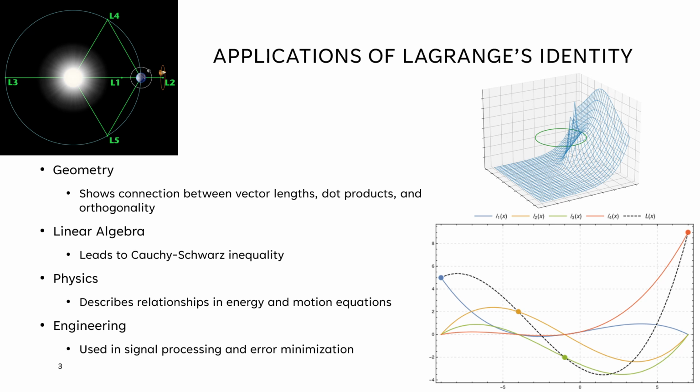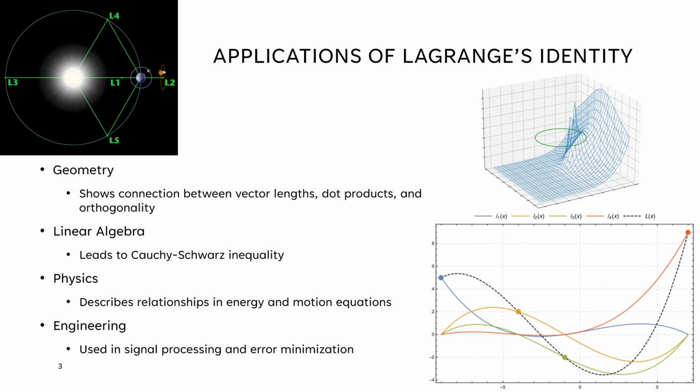So I've seen Lagrange's name in my physics and linear algebra classes. This is really the reason why I decided to do this problem, so I could learn a little bit more about Lagrange's identity. So here are some applications, why it's even important. In geometry, it connects vector lengths and angles. It's basically explaining why perpendicular vectors don't affect each other's direction or magnitude.